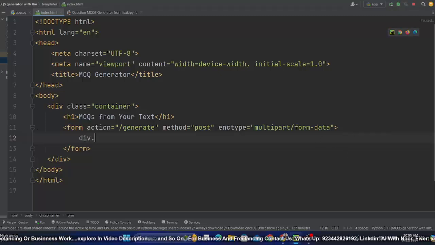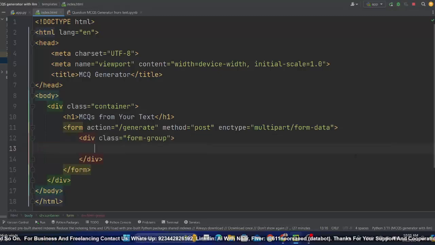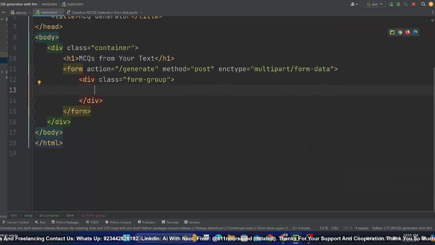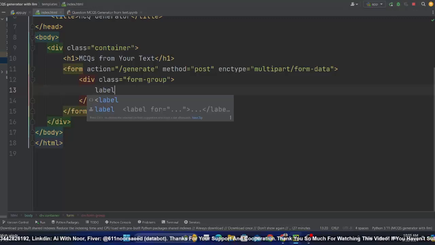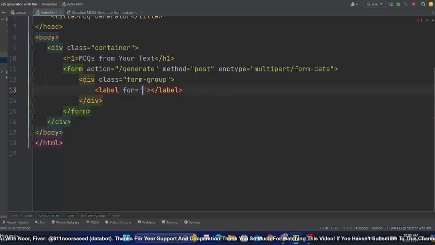उसके बाद में एक और div लेता हूँ like इसको मैं एक form group के नाम से class देता हूँ जो बाद में मैं style करूँगा. And within this form group I'll set a label, and oops, not this one. Yeah, label.